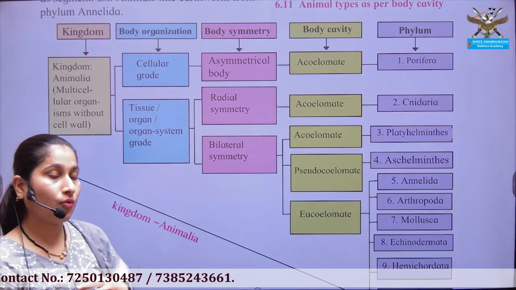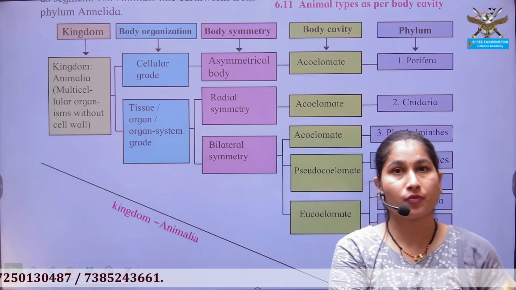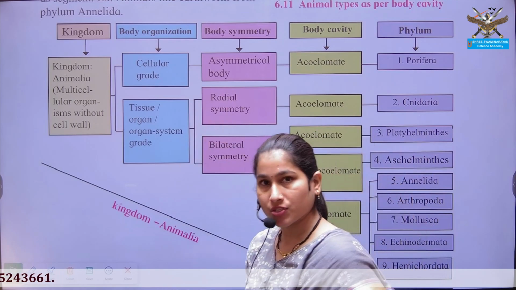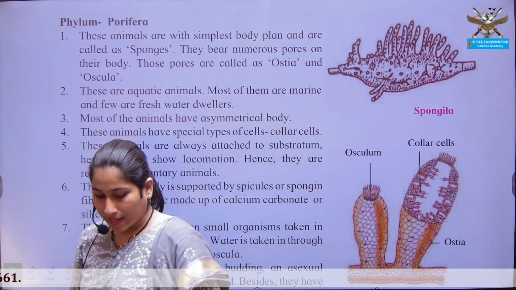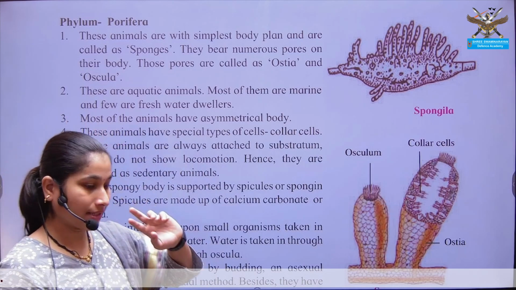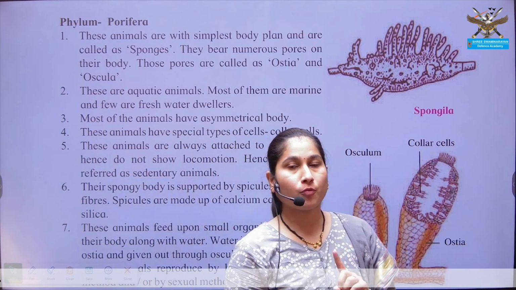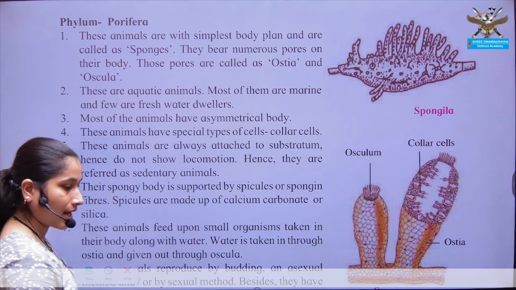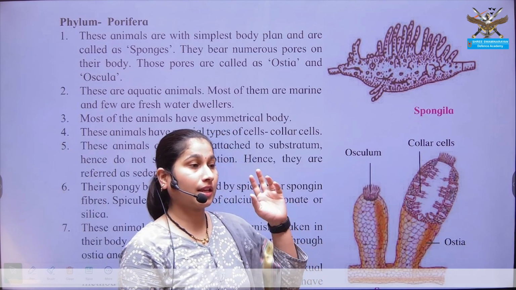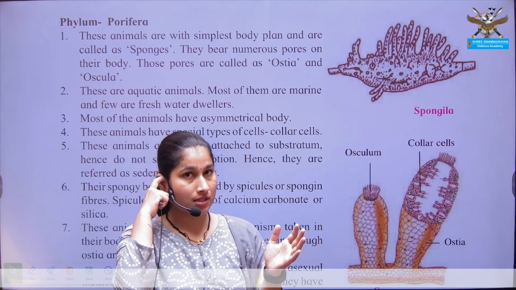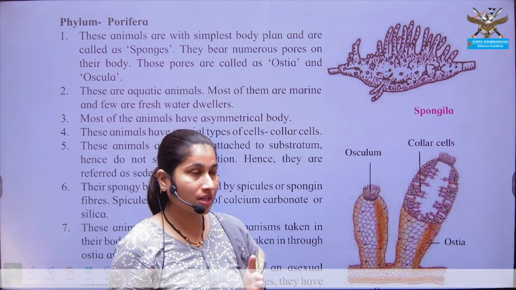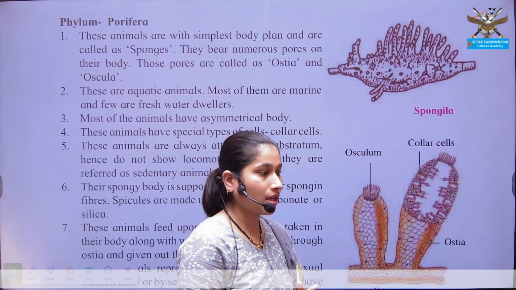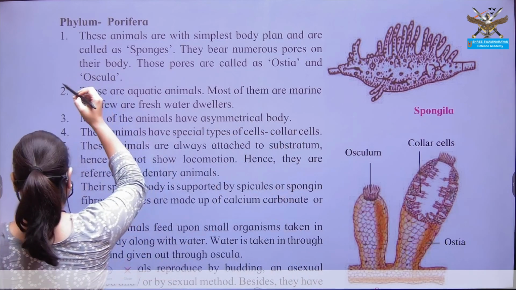If at all you want to quickly revise the different types of grades of organization along with the examples of the phyla, you can refer to this chart. Now we are going to start the actual study of these particular phyla, starting from Porifera up to the class Mammalia. We are going to understand, with the help of the grades of organization we have discussed till now, what type of characters these organisms show and how they are classified. So first we are just going to start with